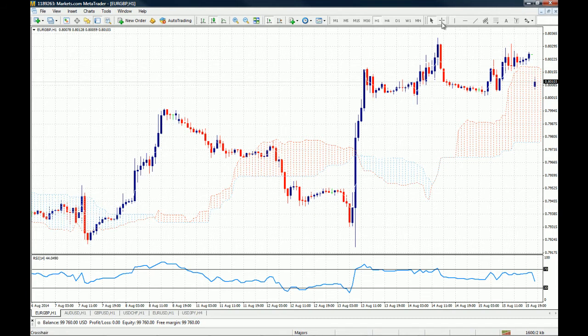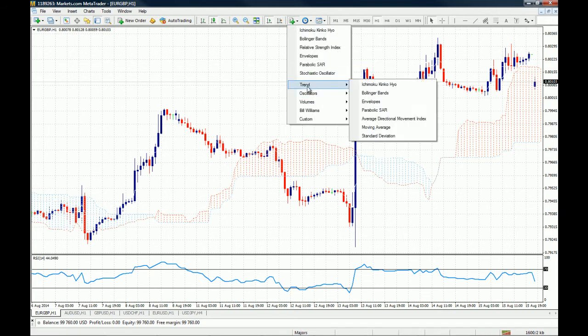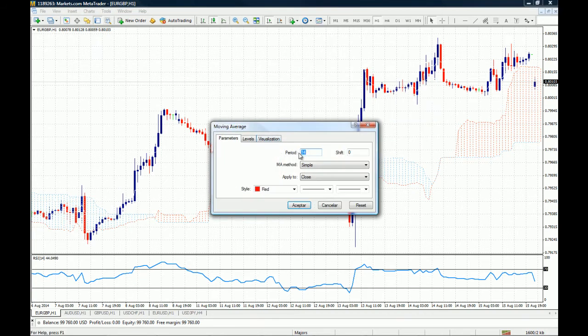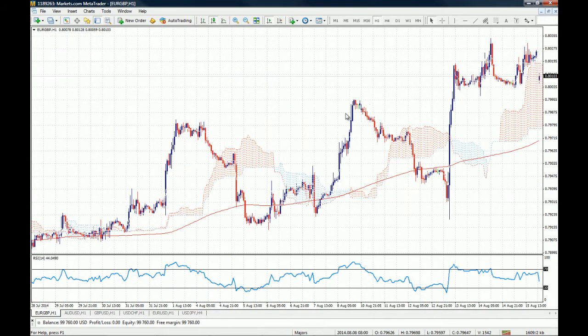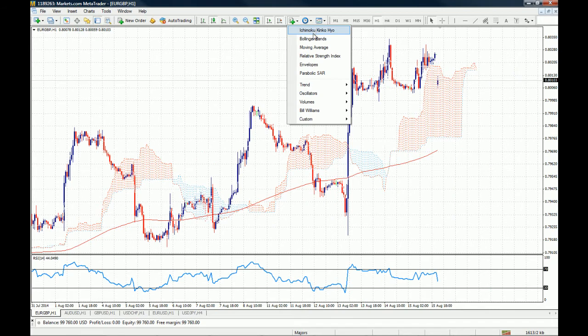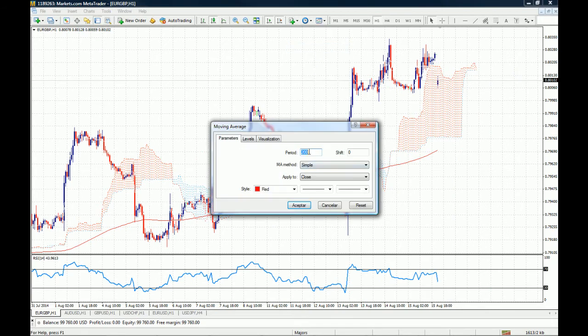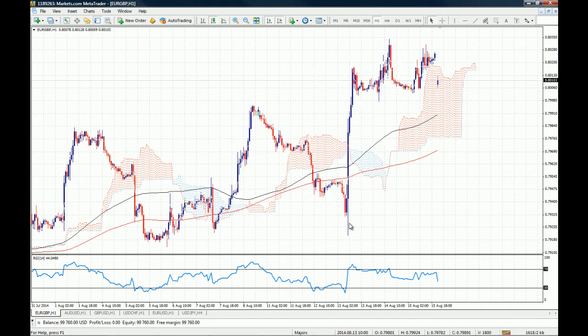And let's say that you also use the 200 moving average and the 100 moving average for longer term positions. Okay, here's the 200 moving average. Let's zoom it out a little bit, and here's the 100 moving average, okay, which is the black one.